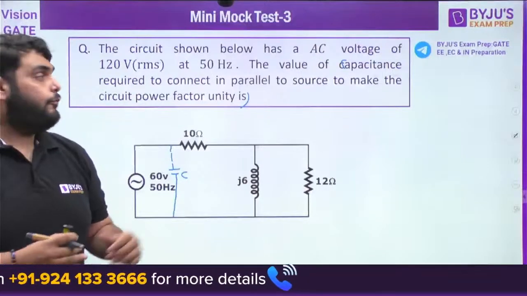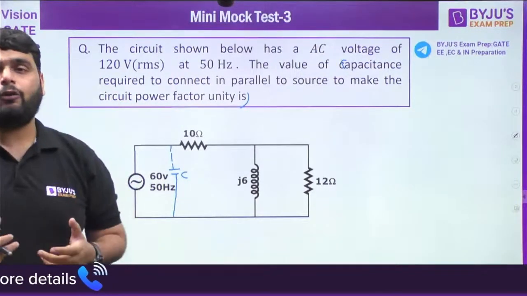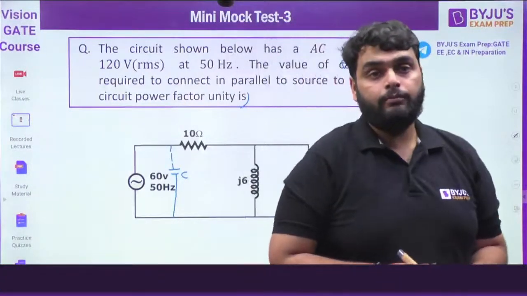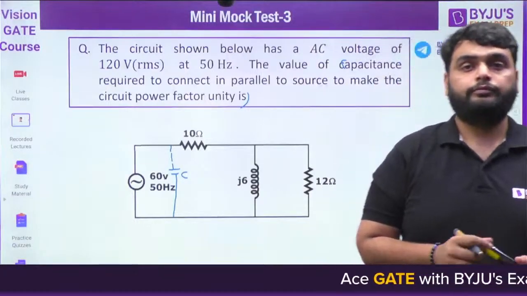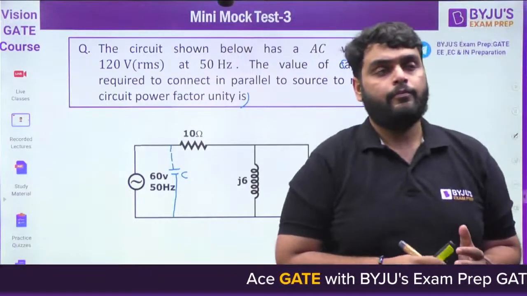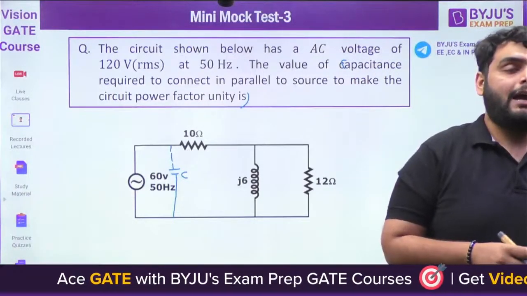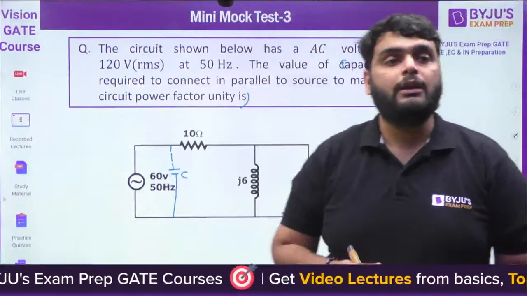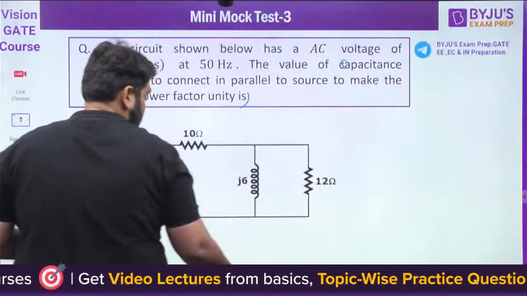How can you find out that the power factor is unity? Think about it and try to solve this question. Imaginary part 0 for Z equivalent. Absolutely correct. The imaginary part should be equal to 0. Now let's first find out the impedance without the capacitor.